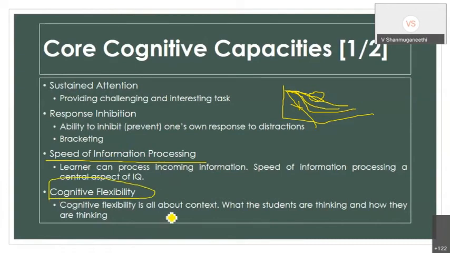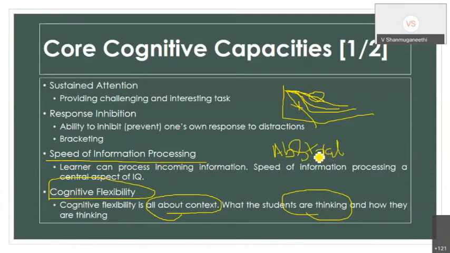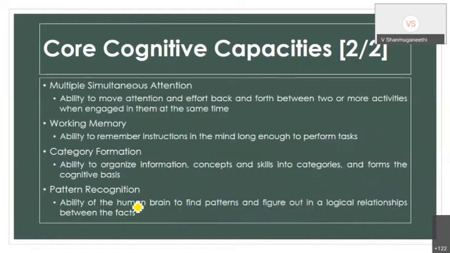Here is where they connect the content with the context, how they think. When they think, they should not be in the abstract. Most of the time, our students are in the abstract. Abstract means they have the content, but they do not know how to apply it. But the student must be in the concrete. That is very much important. Once the student gets a concrete idea, then only can they think and apply the content to the context.